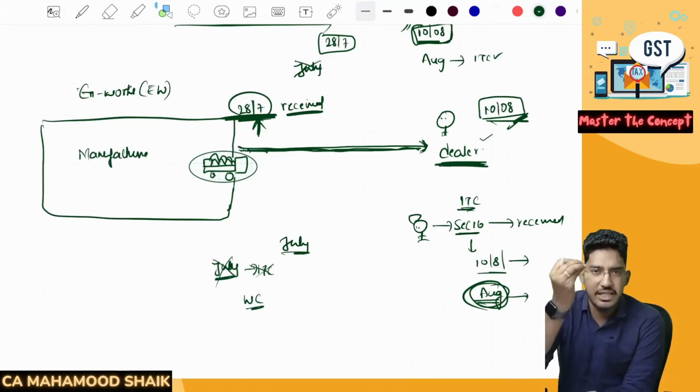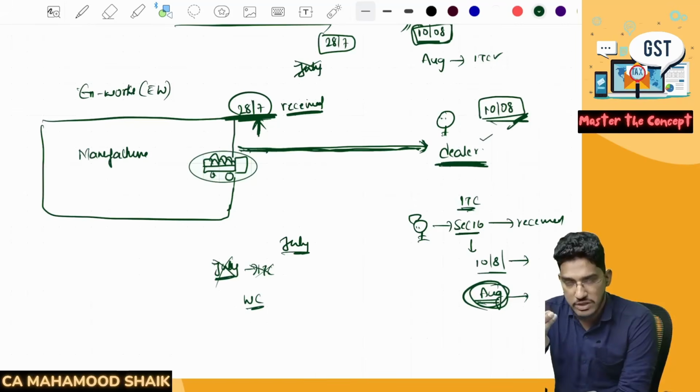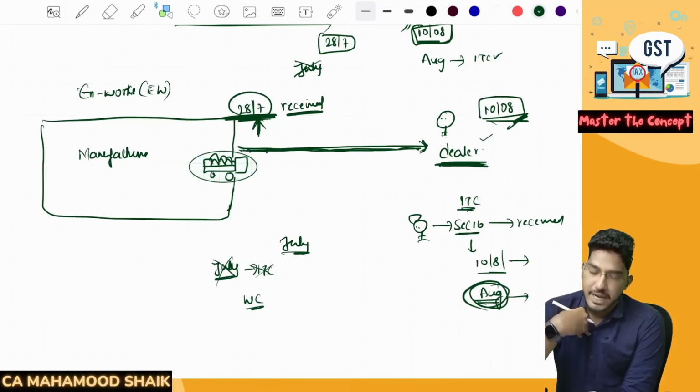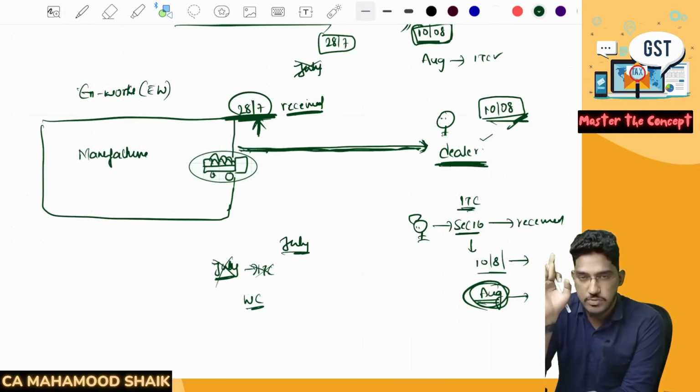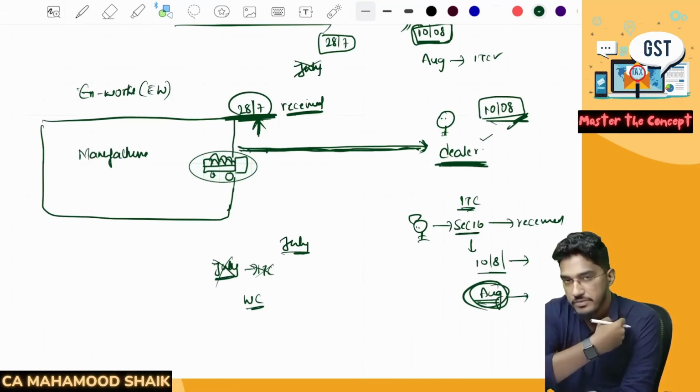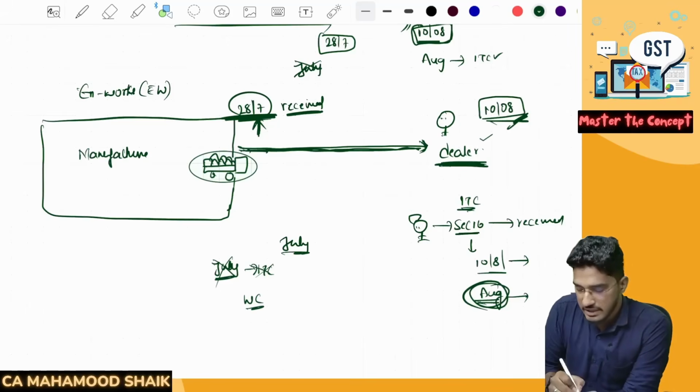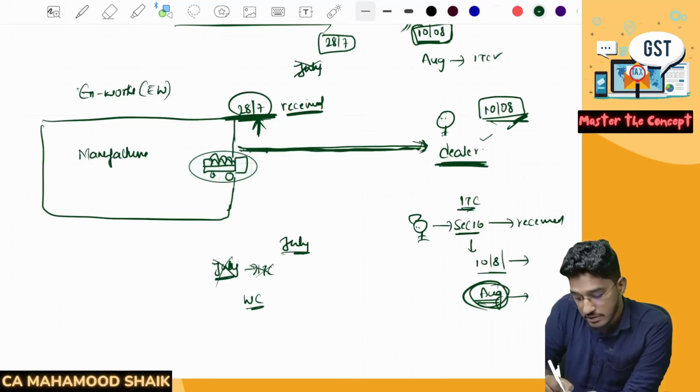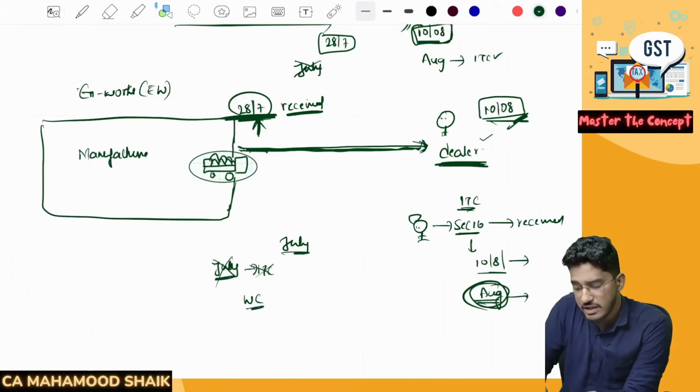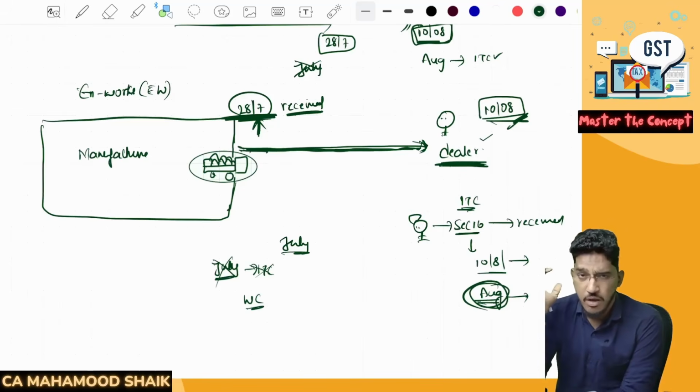For example, as a dealer, I am requesting, sir, I wanted to buy so and so goods. You please speak to the transporter. Responsibility is mine only. Just have a talk with the transporter. Just book the vehicle on my behalf. So now the manufacturer will talk to the vehicle owner and load the goods. But the moment the vehicle crosses the factory gate, the responsibility will be with the dealer only.